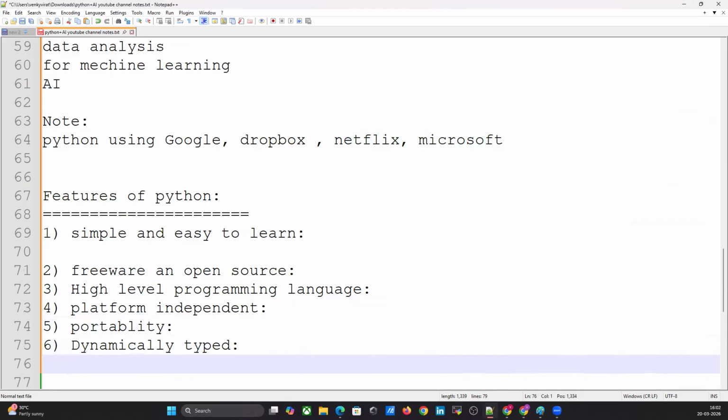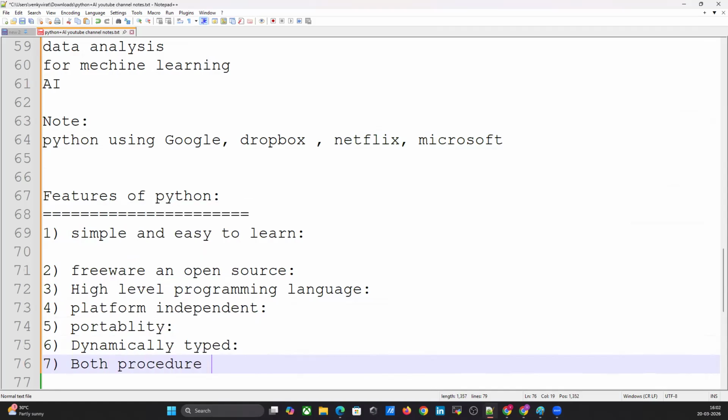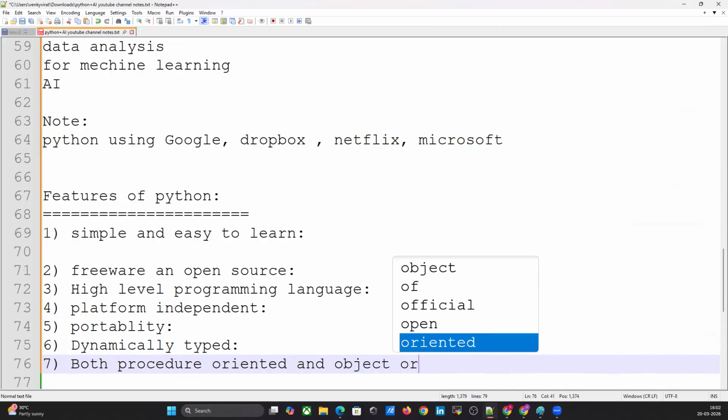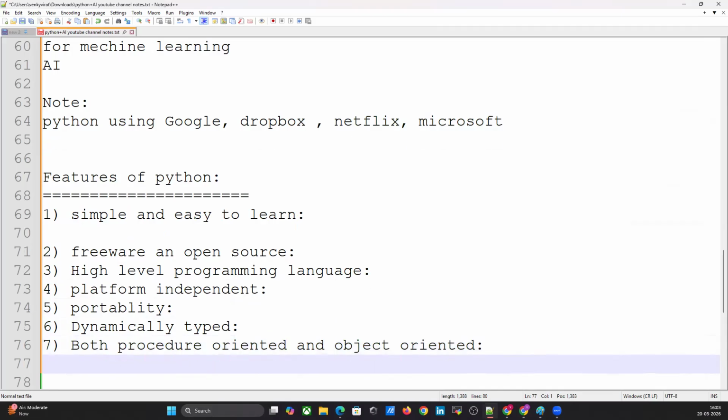And the next feature is both procedure oriented and object oriented. Most people get confused by this feature.